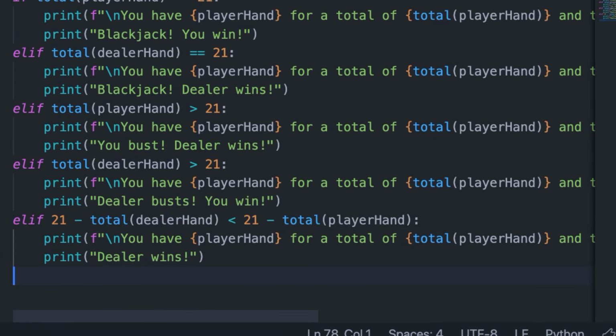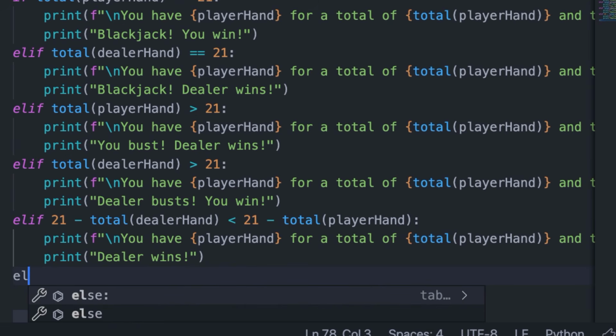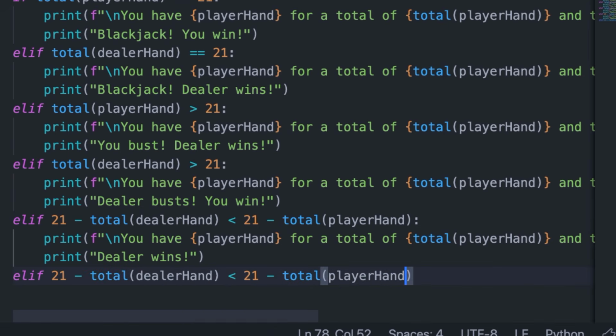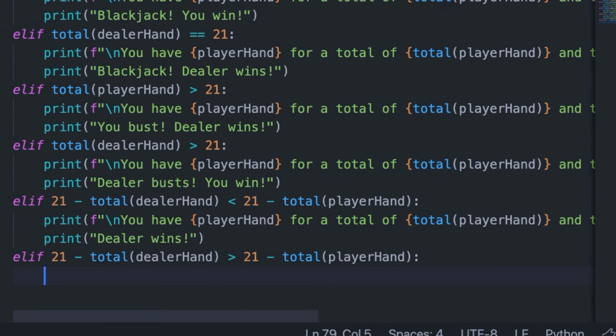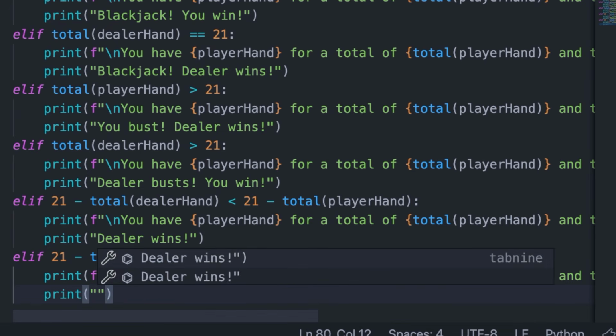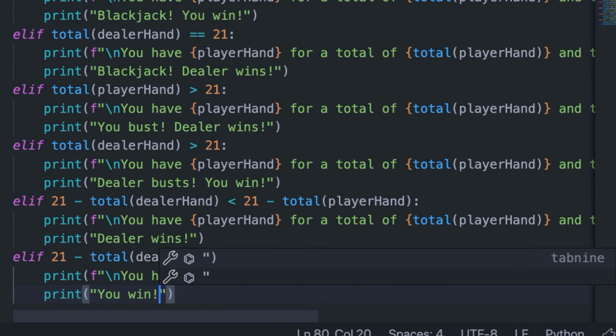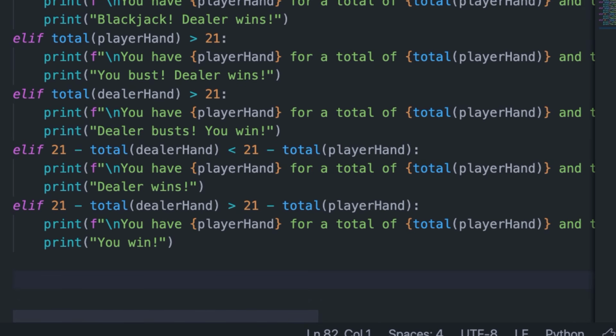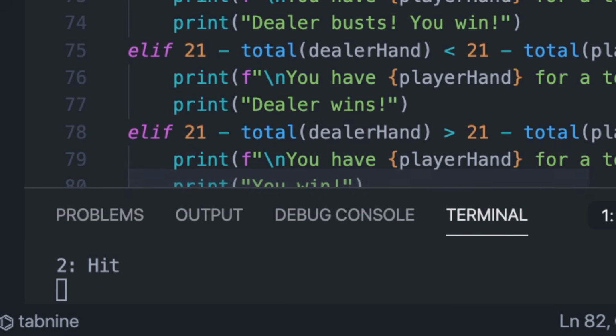And then we can code our final little section of code, and we can say elif 21 minus the total of dealer hand is greater than the player hand. Then we can print the same thing and then print you win. And that's pretty much it. So let's see if I didn't make any errors in our code. Let's see if it runs.